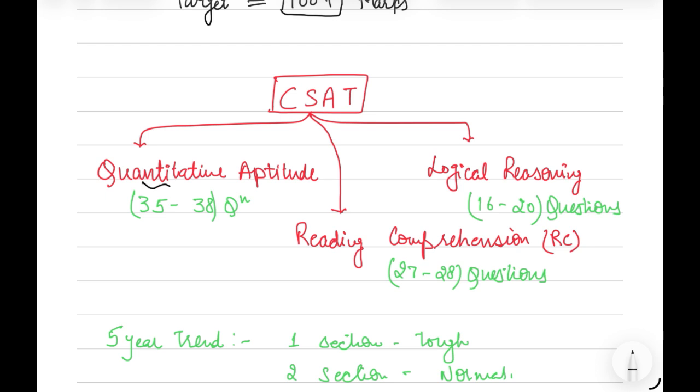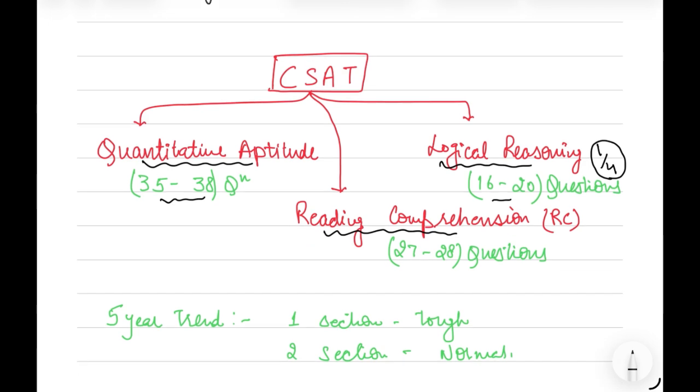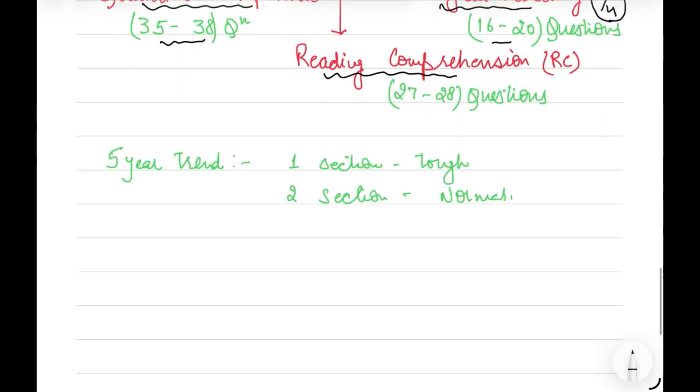We have 3 sections. One is the quantitative aptitude section, then we have the logical reasoning section, and the third is reading comprehension. In quantitative aptitude, we have 35 to 38 questions, and in logical reasoning, we have 16 to 20 questions. That is, 1/4 of the paper will be from logical reasoning, and in reading comprehension, we have 27 to 28 questions every year.